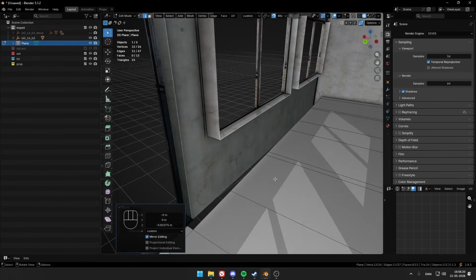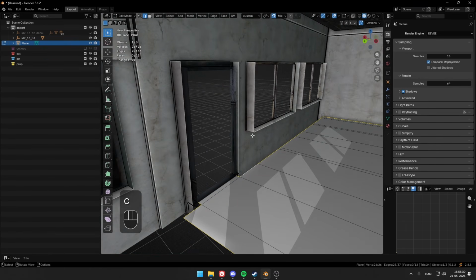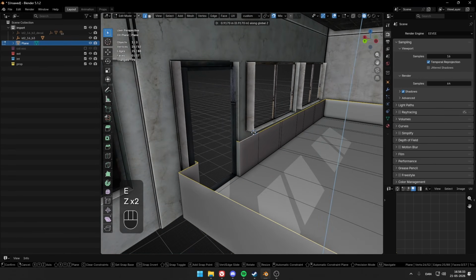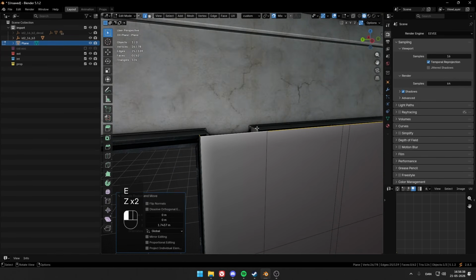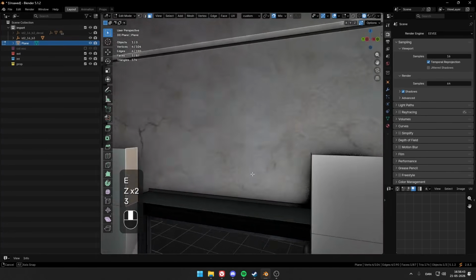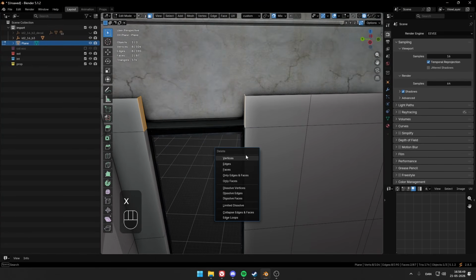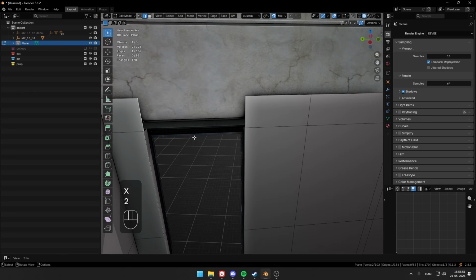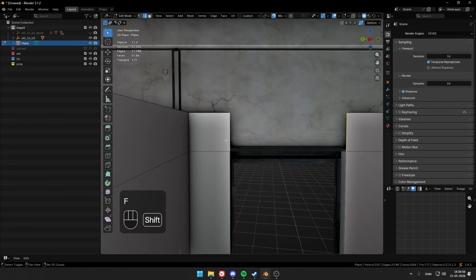Now we want to make everything upwards. So I will just go ahead and, while clicking Alt, double clicking, click the door off right there. Then I extrude it upwards to make the walls. I will extrude it upwards again to the top, and then I will extrude it a little bit more. Then I'm gonna go ahead and remove the extra parts. So that's gonna be this. Click the bottom, F, top and top.